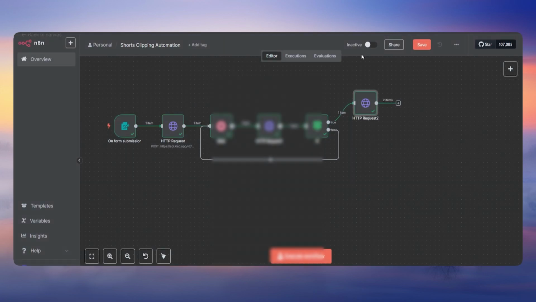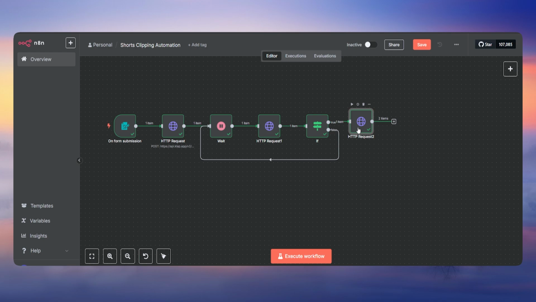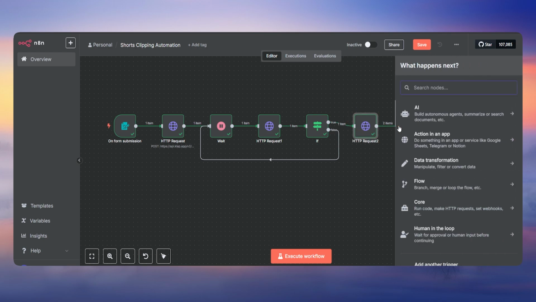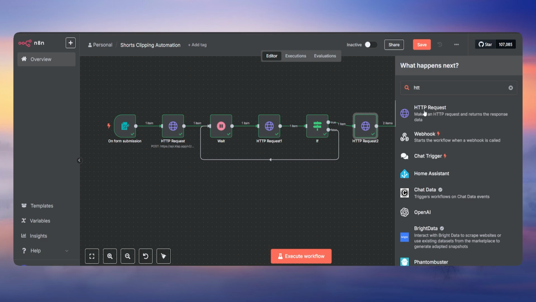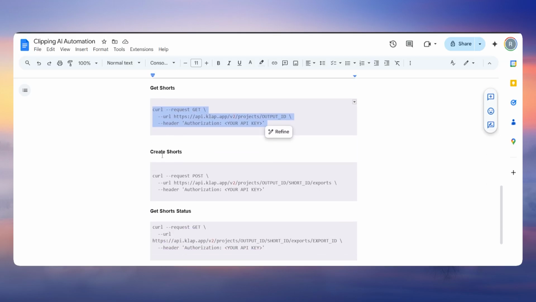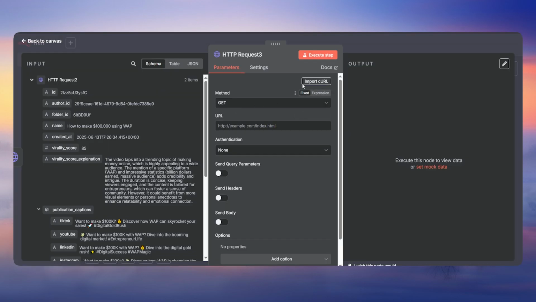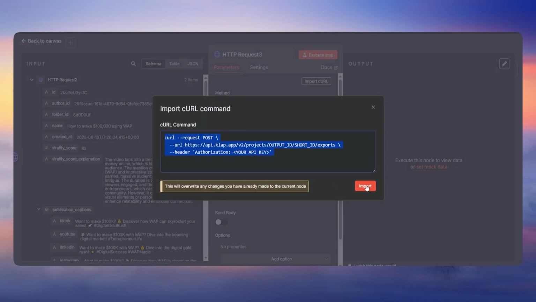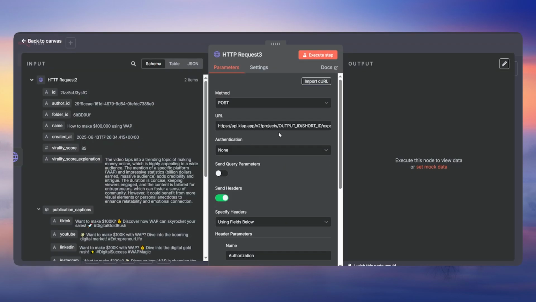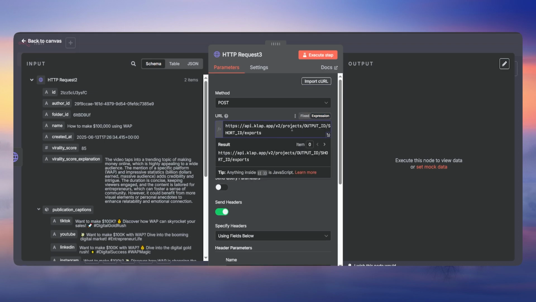Okay, and then the next node is going to be create shots, which is going to be the same HTTP request. Then copy and paste in here the same create shots code, import the curl, paste it, import, and this time first keep it on expression.